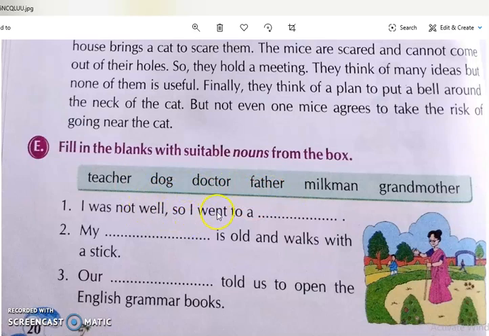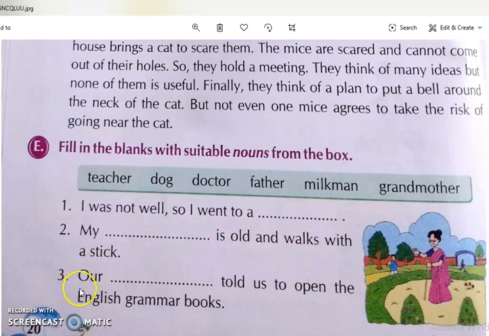We will go to the doctor. So, I was not well, so I went to a doctor. My dash is old and walks with a stick. So from here, what will we write? Grandmother. So my grandmother is old and walks with a stick.